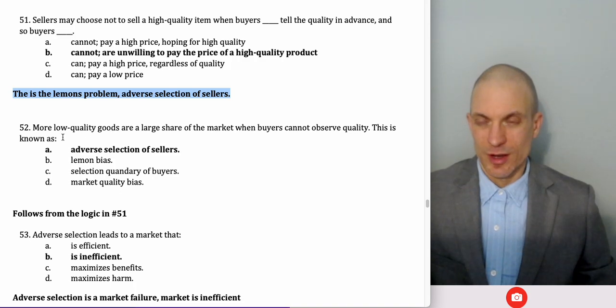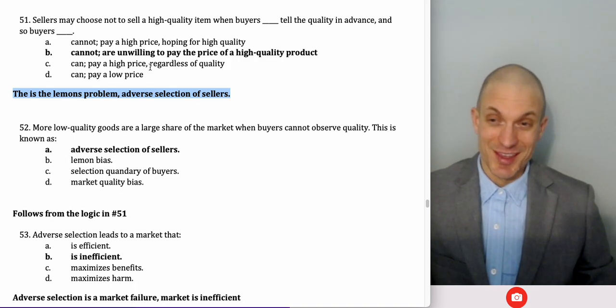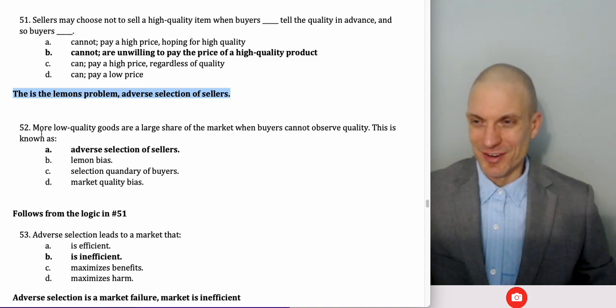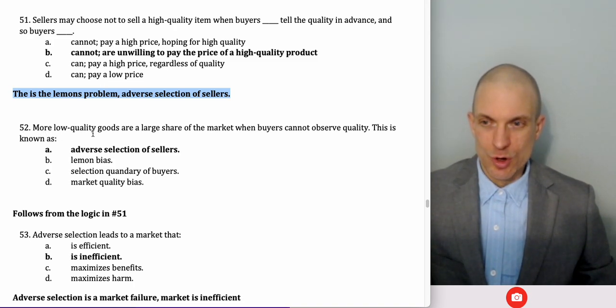Low utility. So I'm thinking about the other exam. Okay. More low-quality goods are a large share of market where the buyers cannot observe quality.